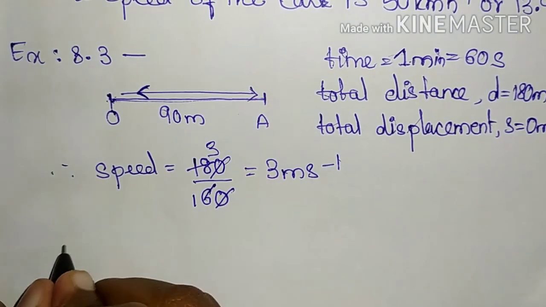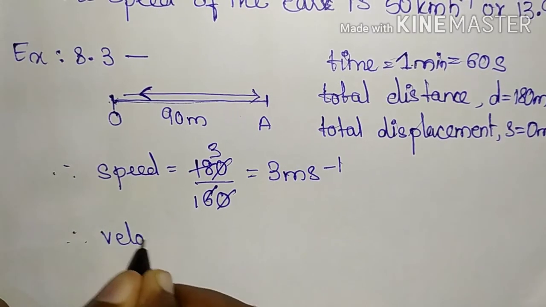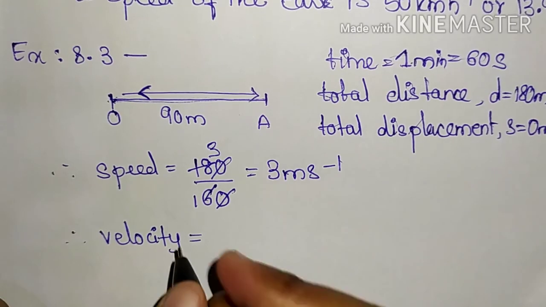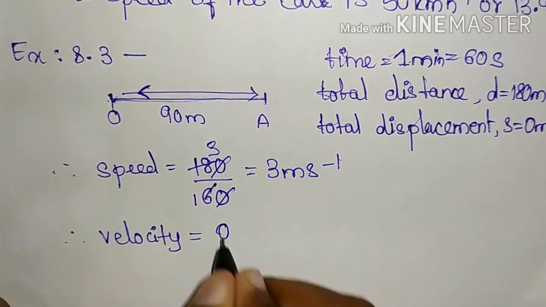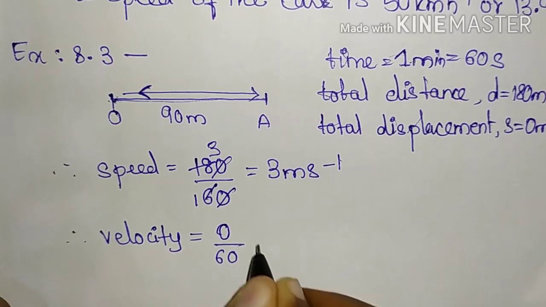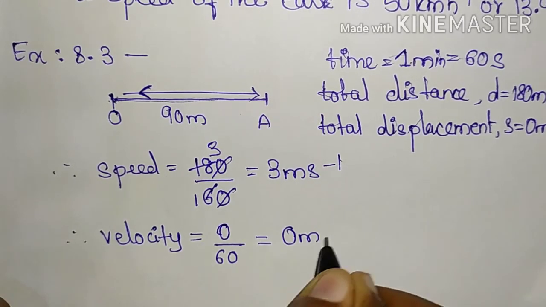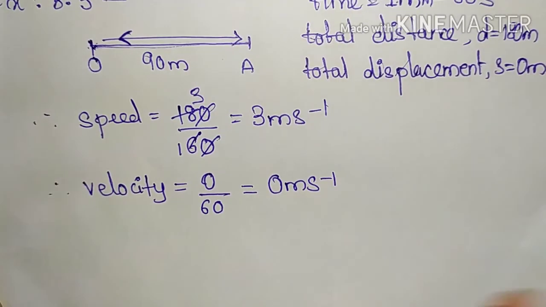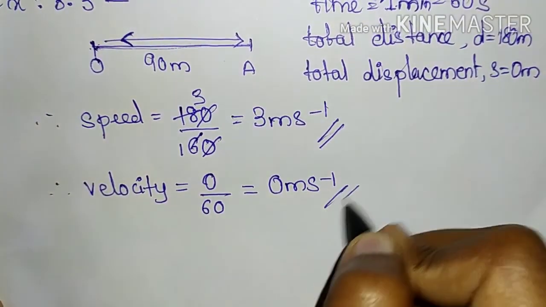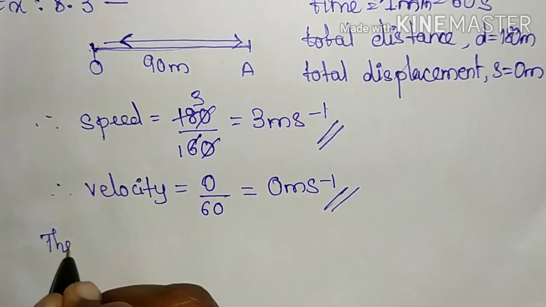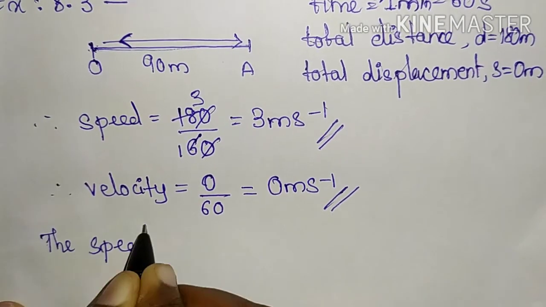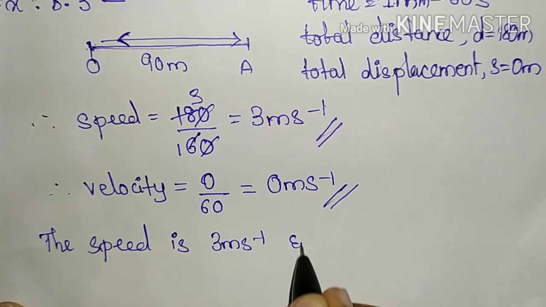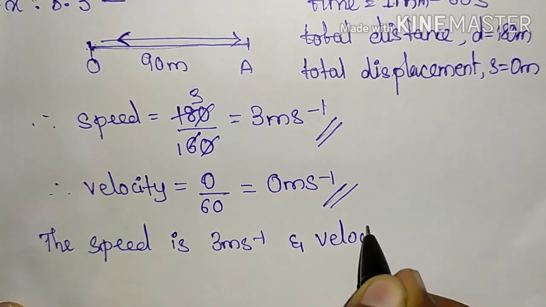Whereas now velocity is the rate of change of displacement with time, not distance. Since we know that our displacement is 0 and time taken is 60 seconds, 0 by 60 is 0 meter per second. Therefore these are our required solution. The speed is 3 meter per second and velocity is